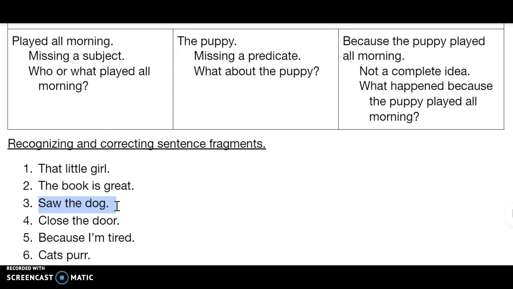No, it's saying that something saw the dog. So "dog saw" cannot be our subject predicate set. That leads me to believe that "saw" here must be our predicate, and we're missing our subject. Who or what saw the dog? So we need to add a subject. Joe would be just fine. Joe saw the dog. Then our subject predicate set would be Joe saw.